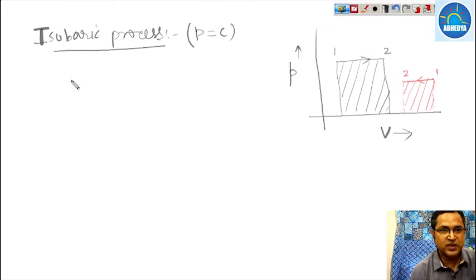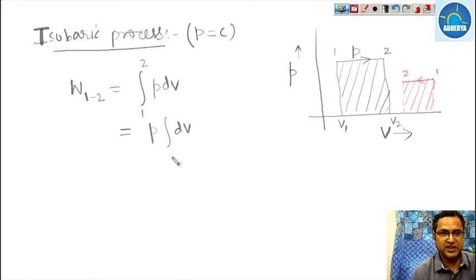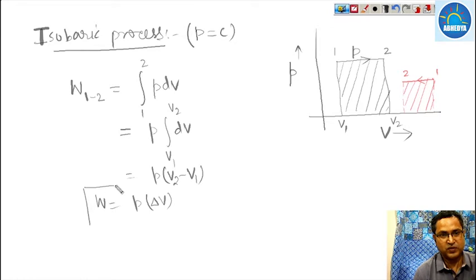So what is the work done from state 1 to state 2? This is nothing but the integration of P dV from state 1 to state 2. Let us assume that this is V1 and the pressure is P. Since the pressure remains constant, we take it out. So this becomes the integral of dV from V1 to V2, so this becomes P times (V2 minus V1). So work done is equal to P delta V, pressure multiplied by delta V.